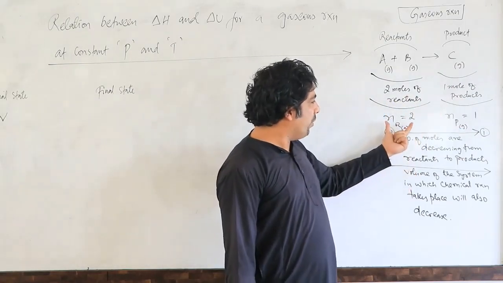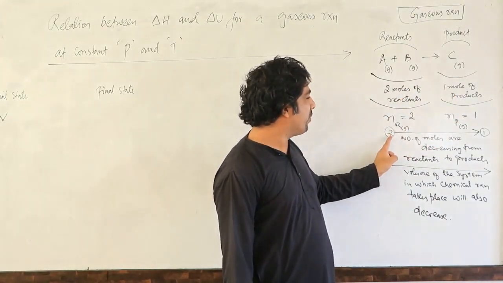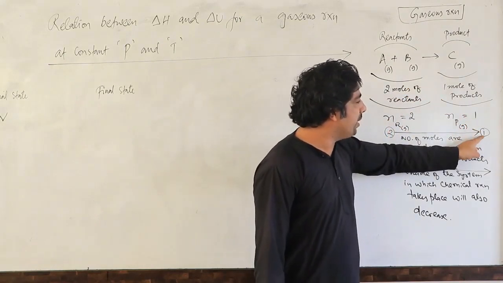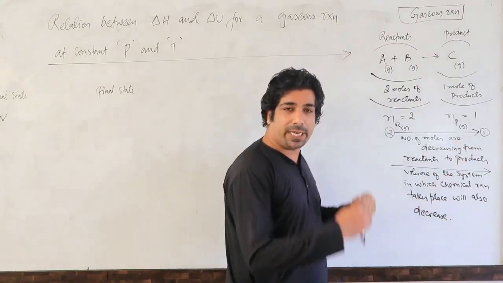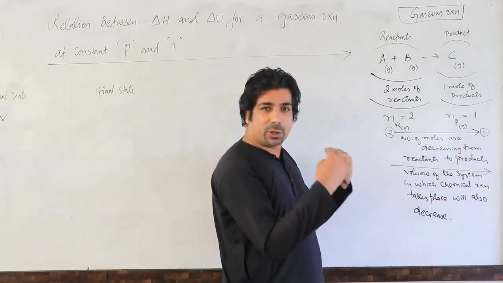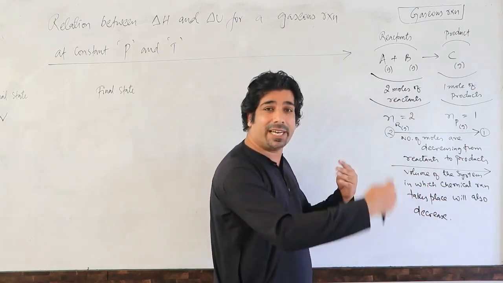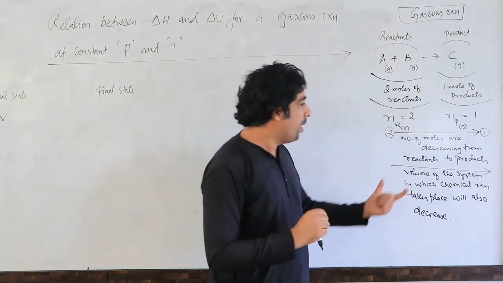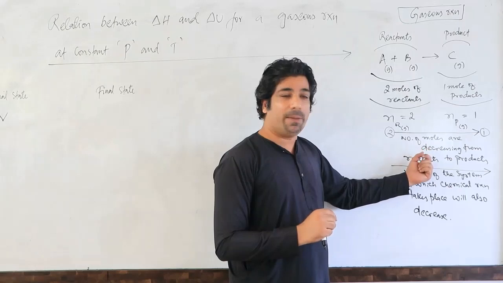So when reactants change into products, number of moles are decreasing, from 2 to 1. Correct. When number of moles will decrease, then what will happen?